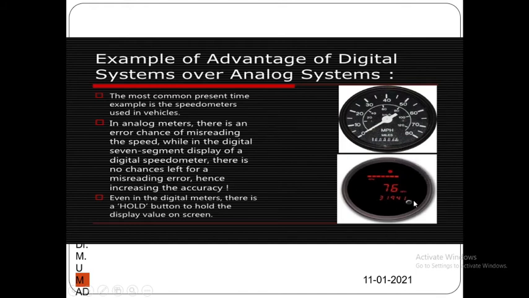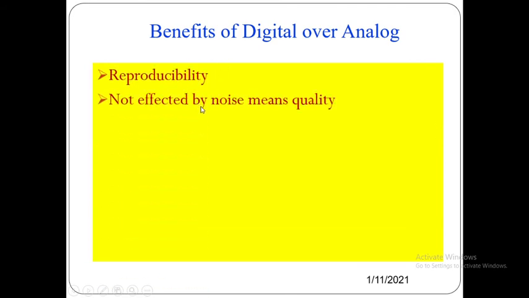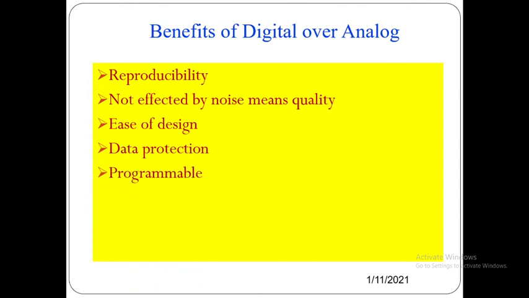So digital will get the accuracy, while in analog the accuracy may be lagging. So the benefits of digital over analog: reproducibility, not affected by noise, easy to design, data protection, it is programmable, speed is very fast, and economy.